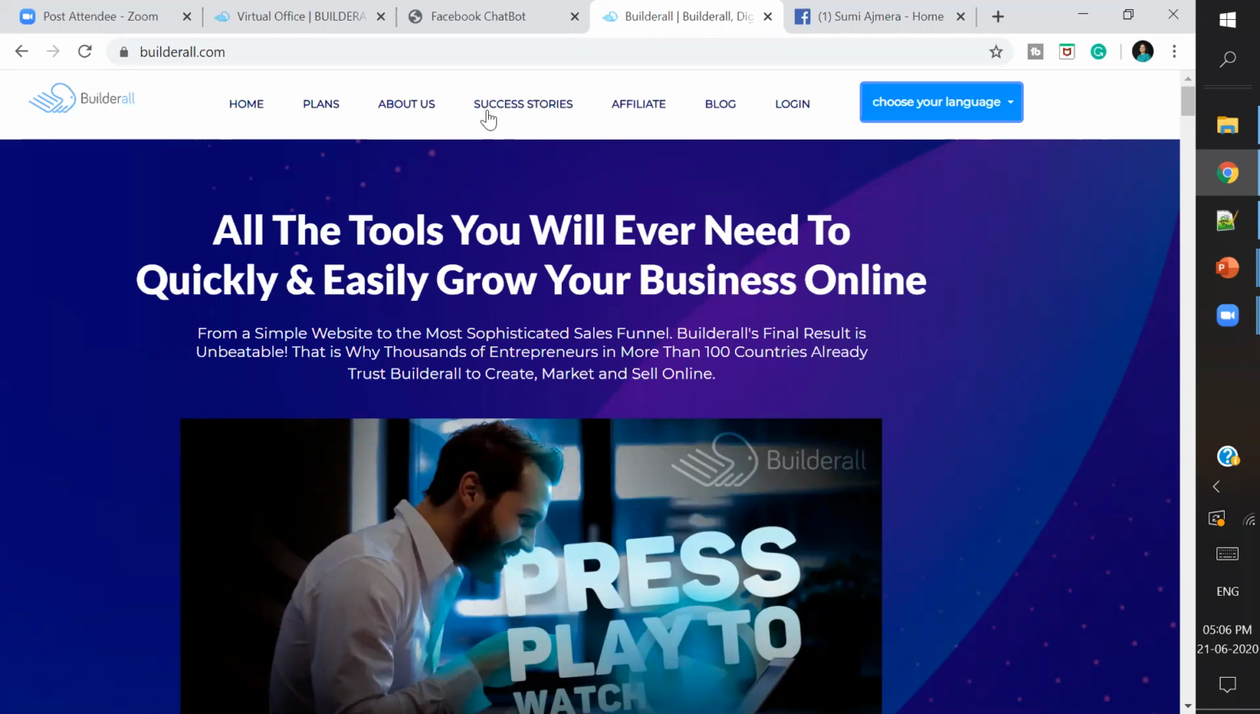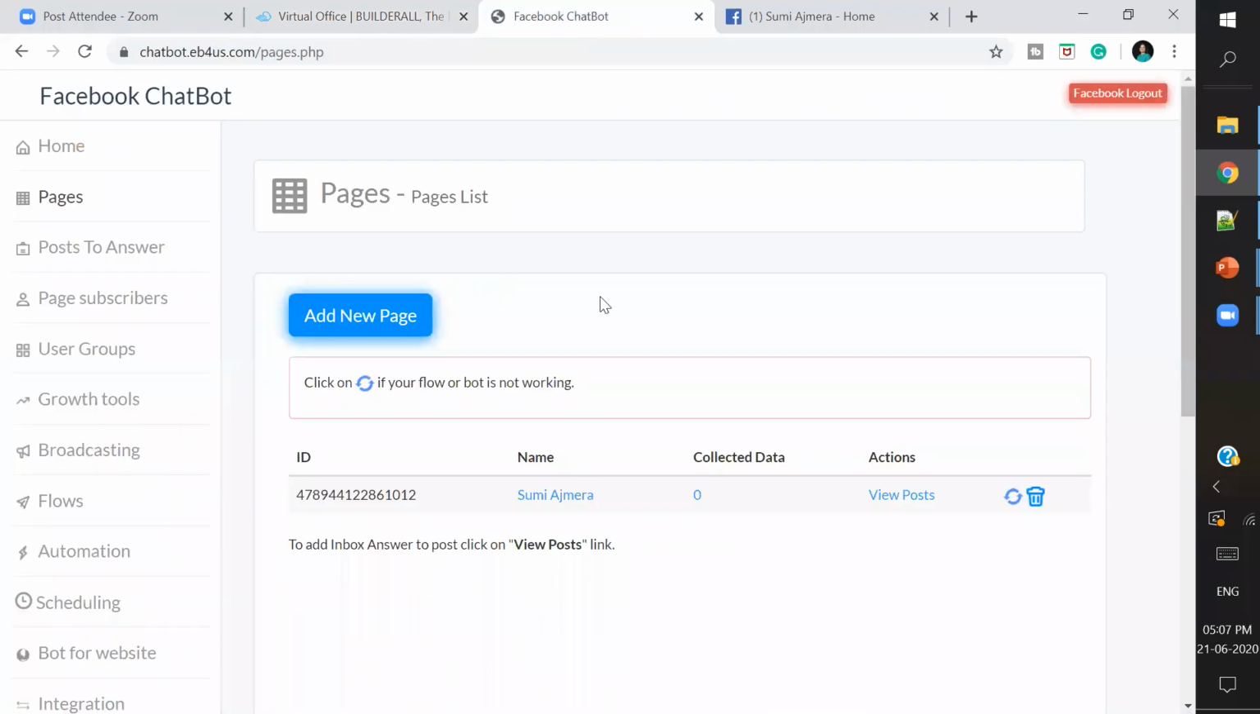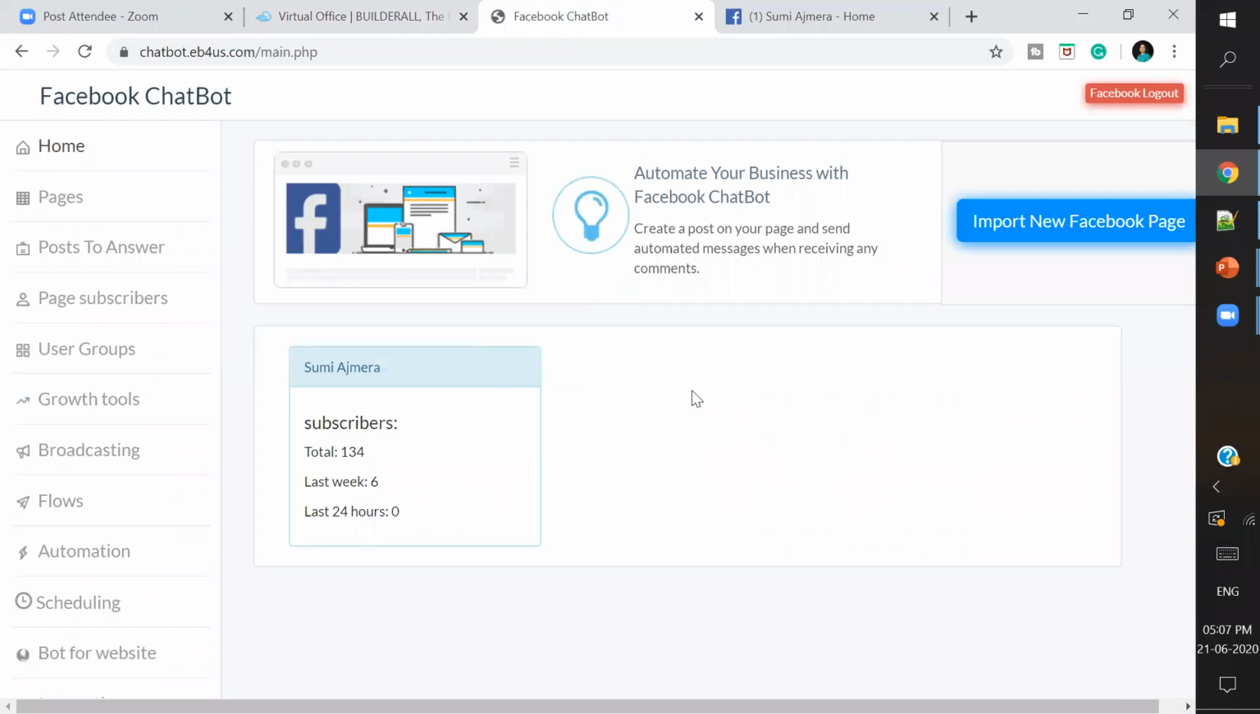So, quickly going into the build role, I say login. I have a login screen open here and we go into professional messenger chatbot. Okay, so it takes us to this particular page, that is the dashboard. Let me click on this. Yeah, so it goes directly to the dashboard of your chatbot system wherever you have already tied up.